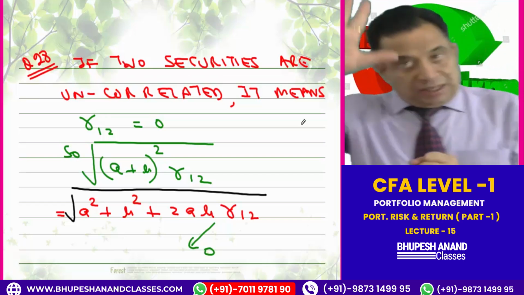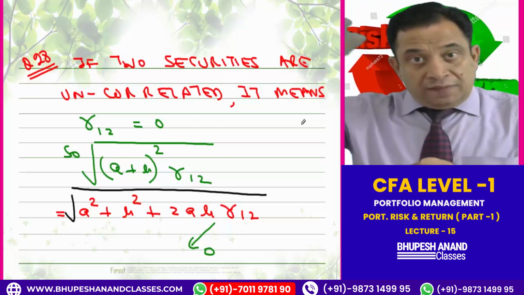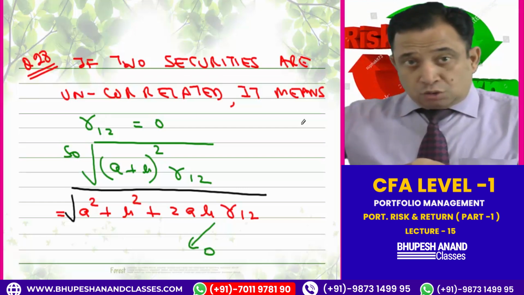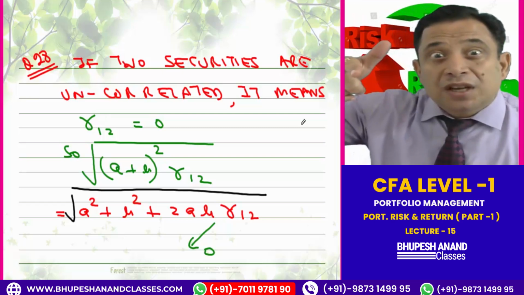So (A plus B) whole square. You remember that I have given the formula (A plus B) whole square with the correlation between 1 and 2. When I say correlation between 1 and 2 is 0, then (A plus B) whole square is equal to A square plus B square plus 2AB into correlation. That third term will be 0. I am only left with A square plus B square under the root.